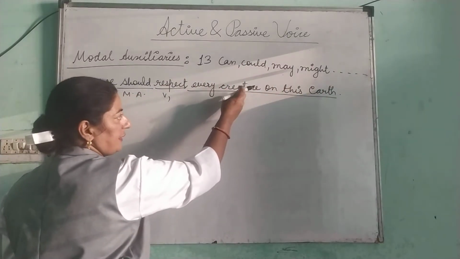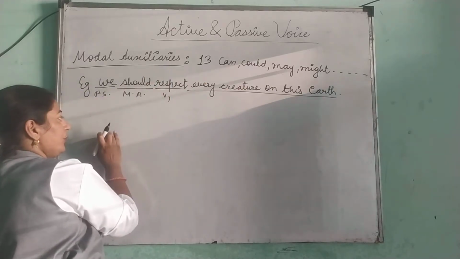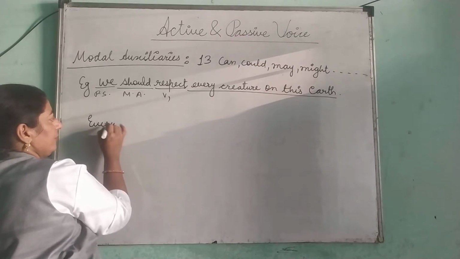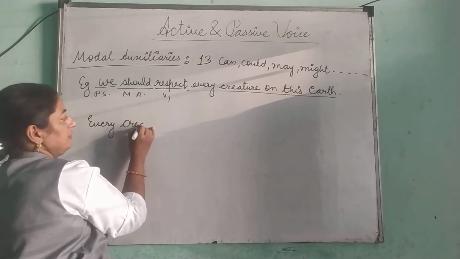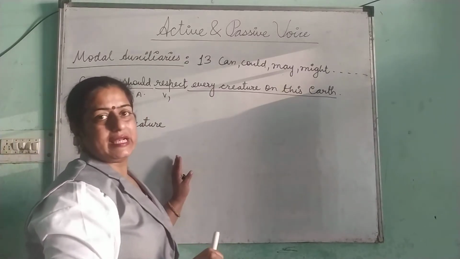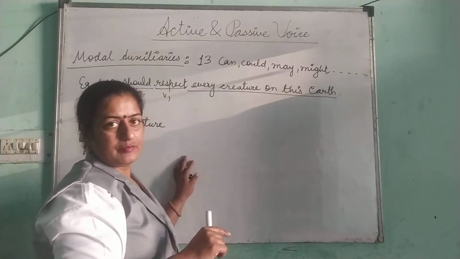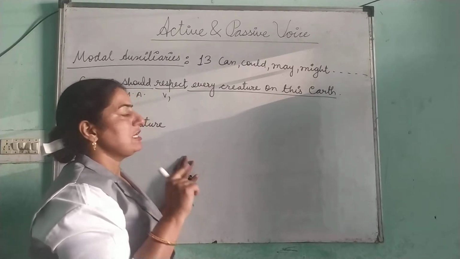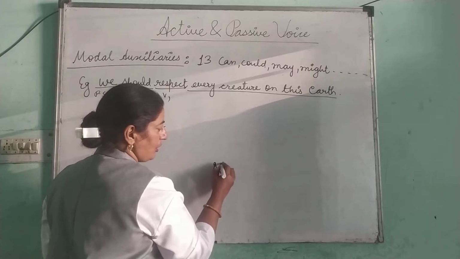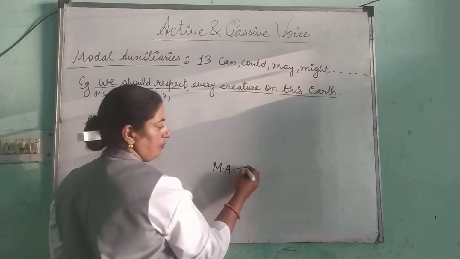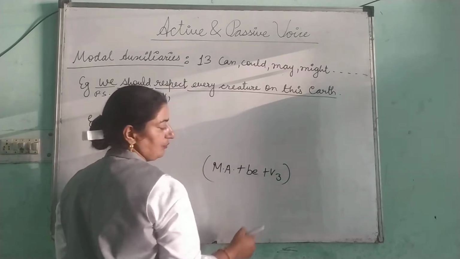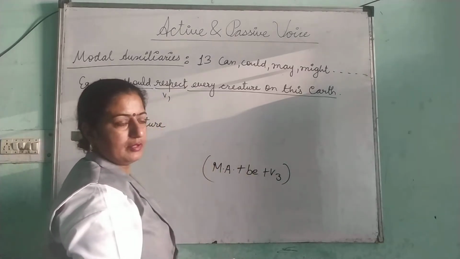So first of all, take the object and put in place of subject. Every creature. Now students, to change these type of sentences, we have a formula. See the formula. Modal auxiliary plus be plus V third form of verb.